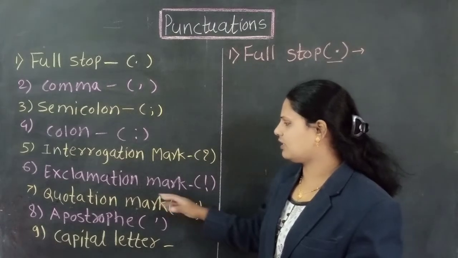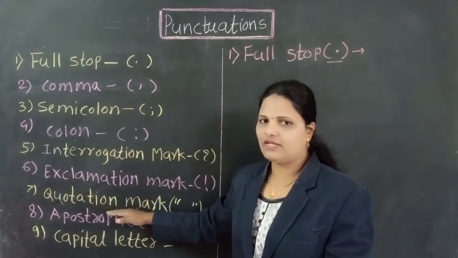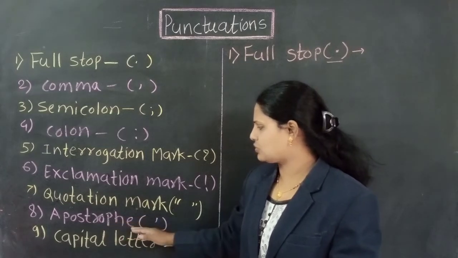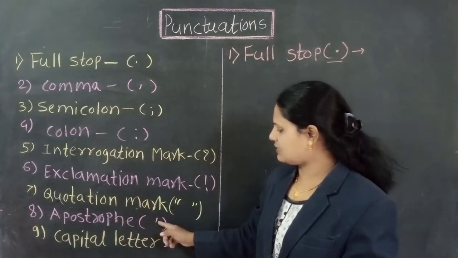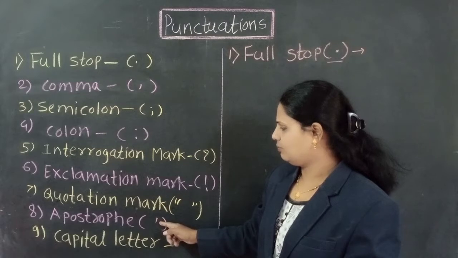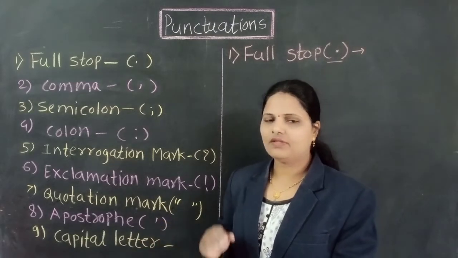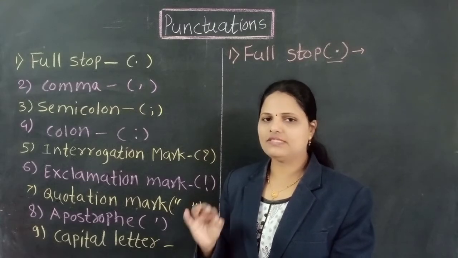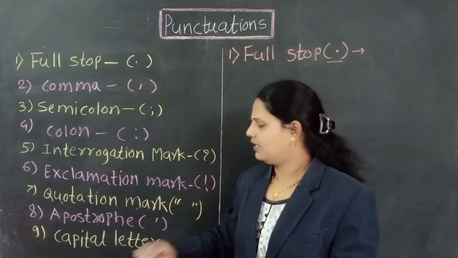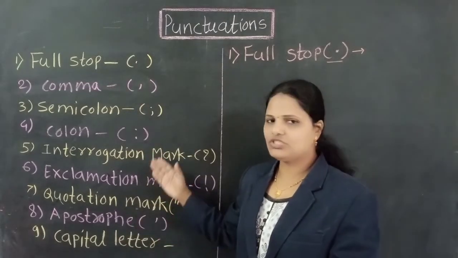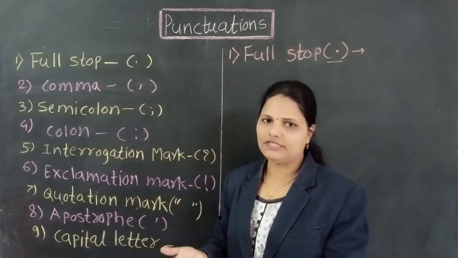This sign is called the quotation mark as well as inverted comma. Number 8, it is the apostrophe. We use this sign to show the apostrophe punctuation mark. And ninth one is the capital letter. Capital letter means every sentence we start with capital letter. These are the 9 punctuation marks we see in the details.